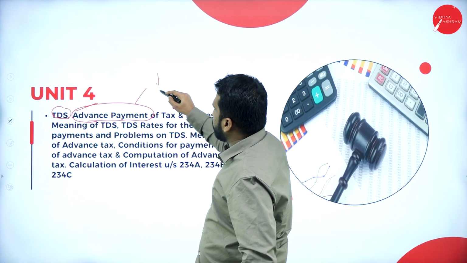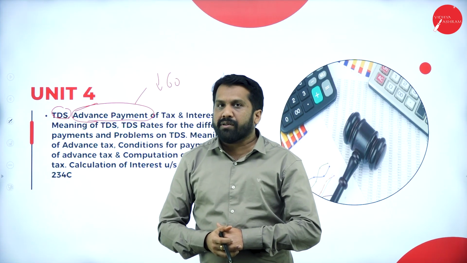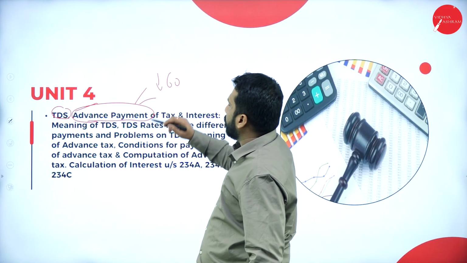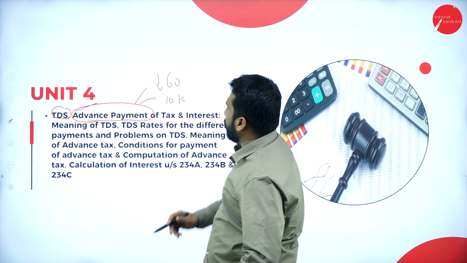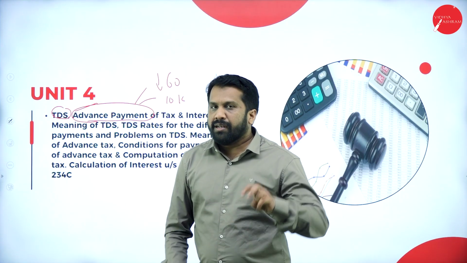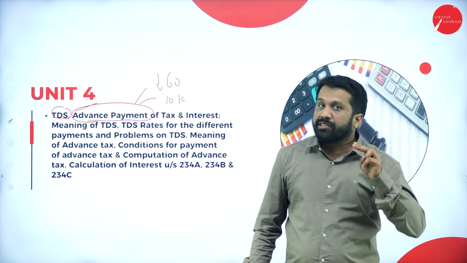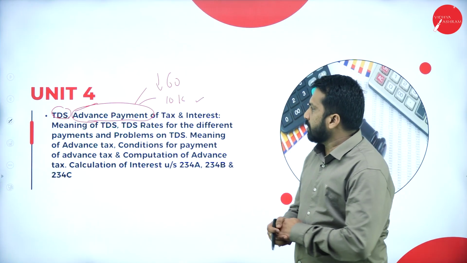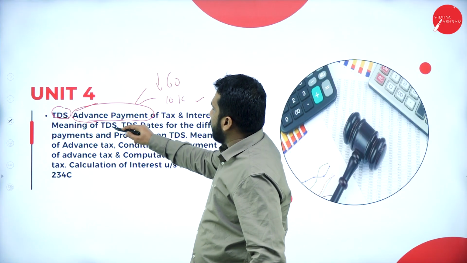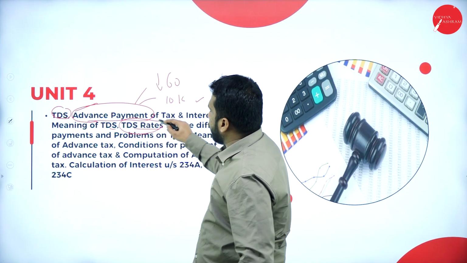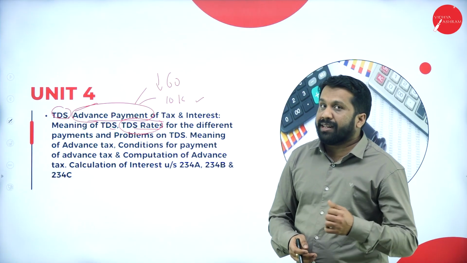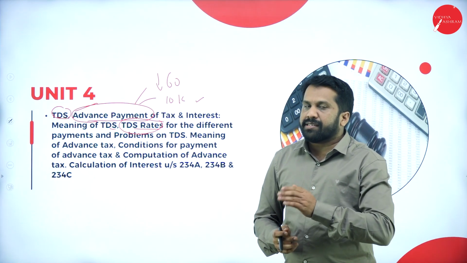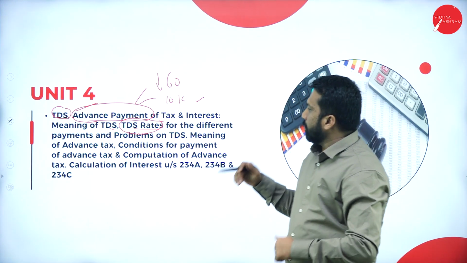If your age is below 60 years, you have to pay advance tax. Condition number 2, if your taxable amount is more than 10,000, you're eligible for advance tax. Hope you're clear. There are only two concepts. If your age is below 60 and your tax liability is above 10k, you will come under advance tax. In TDS, many rates are there. While doing that topic, I'll explain what the rates are and how to calculate. One of the easiest topics. If you know the rates, it is easy to understand and do the problems.